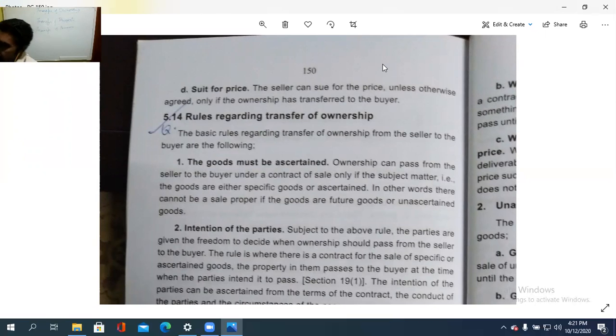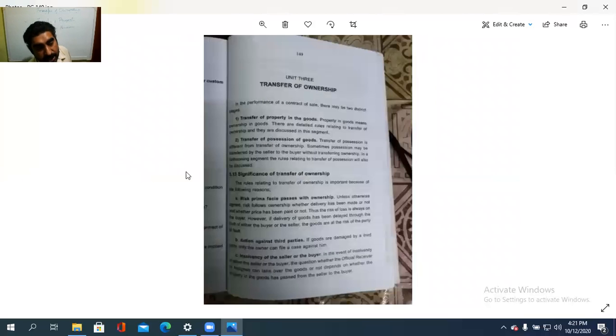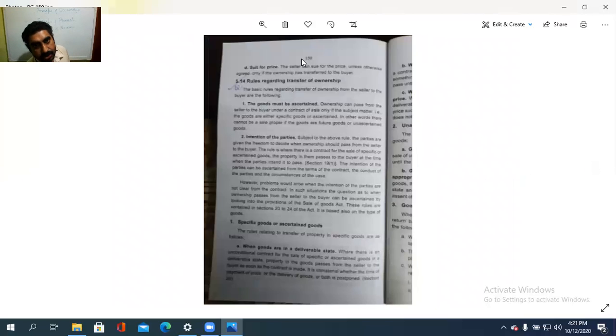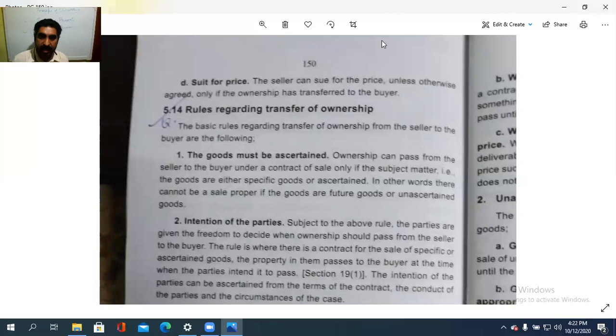Only if ownership is transferred to the buyer can the seller go for any case against the buyer regarding the price. So one is that the risk prima facie passes along with the ownership. Then, if the damage is due to the act of a third party, in such a case he can sue against the third party for the damages occurred. The third case is the insolvency of the buyer or the seller, and also the suit for the price, where only after passing the ownership to the buyer can the seller sue.